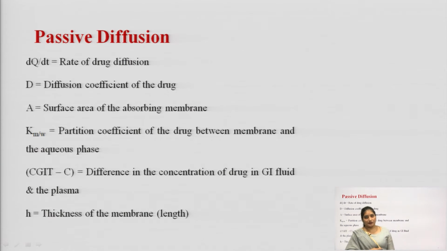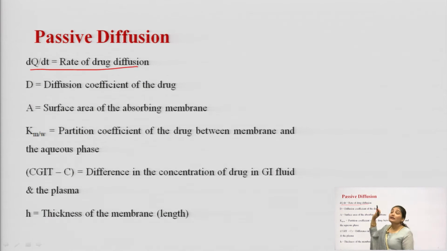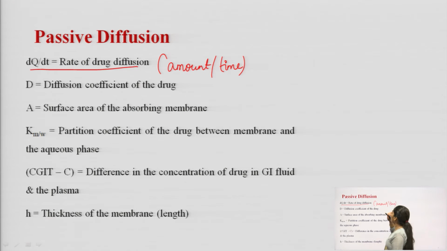This dQ/dt is also called the rate of drug diffusion, and it can be represented as amount per time. The next term is D, the diffusion coefficient of the drug.